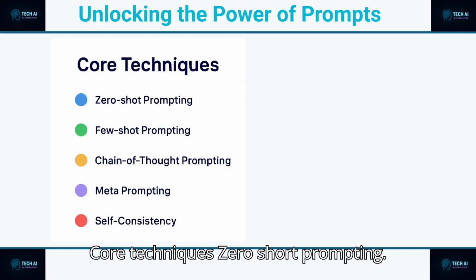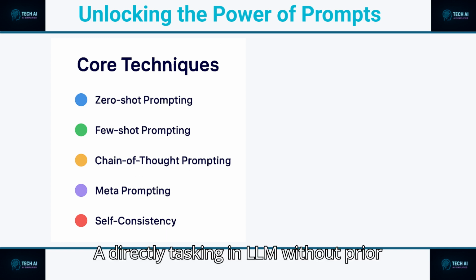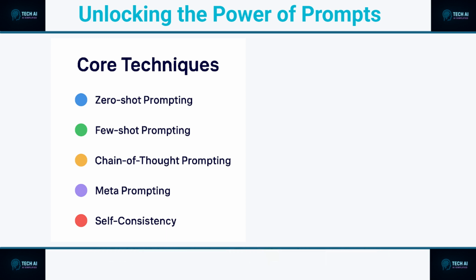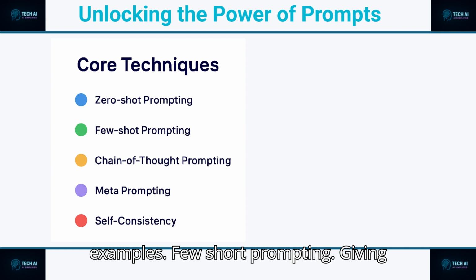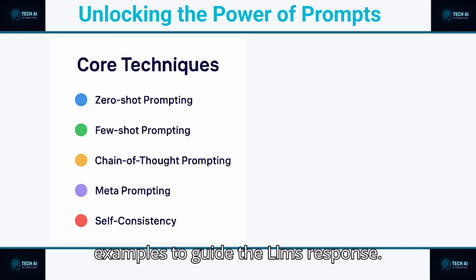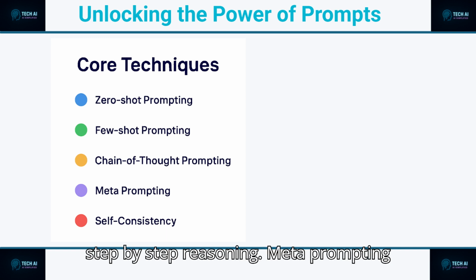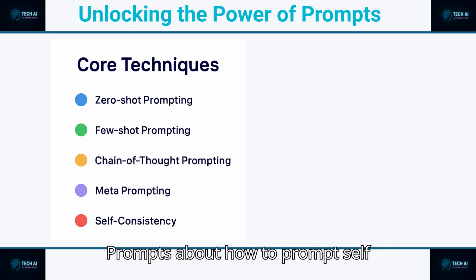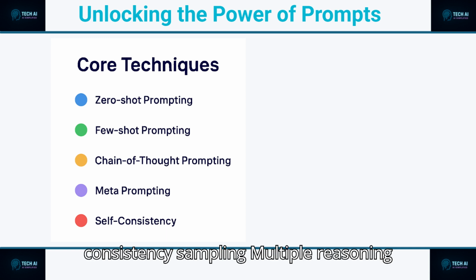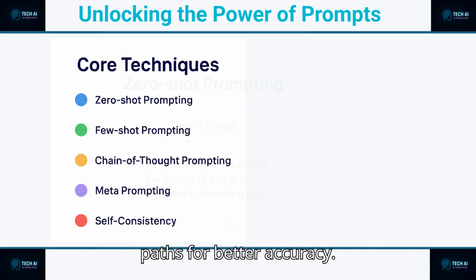Core techniques. Zero-shot prompting, directly tasking an LLM without prior examples. Few-shot prompting, giving examples to guide the LLM's response. Chain-of-thought prompting, encouraging step-by-step reasoning. Meta-prompting, prompts about how to prompt. Self-consistency, sampling multiple reasoning paths for better accuracy.